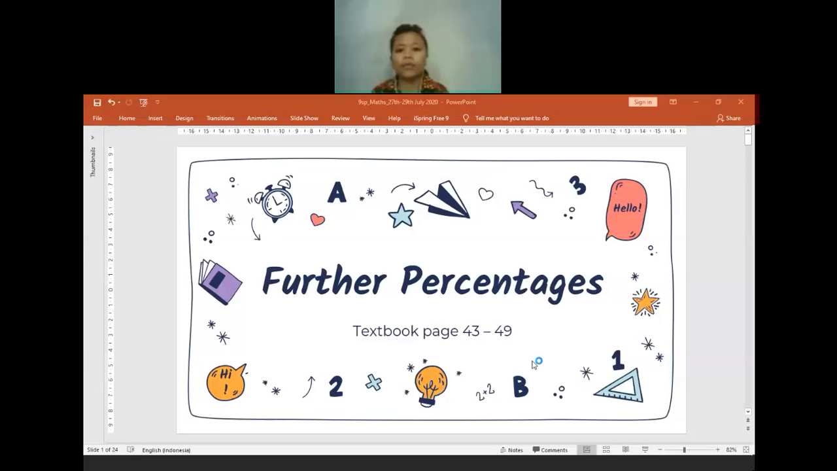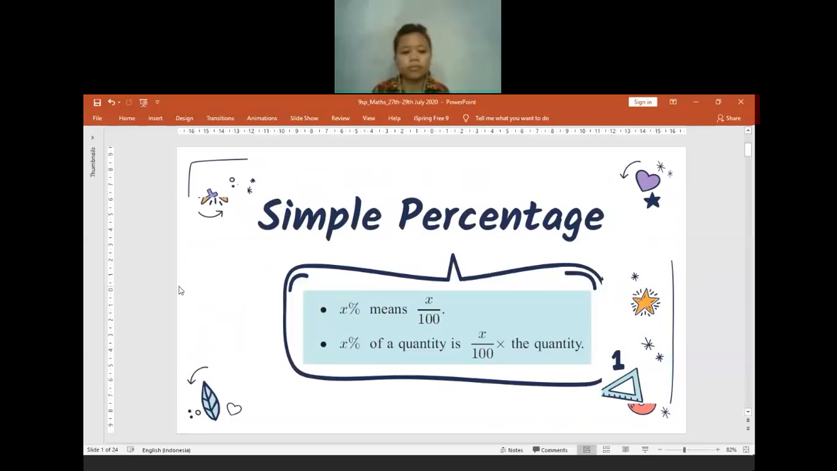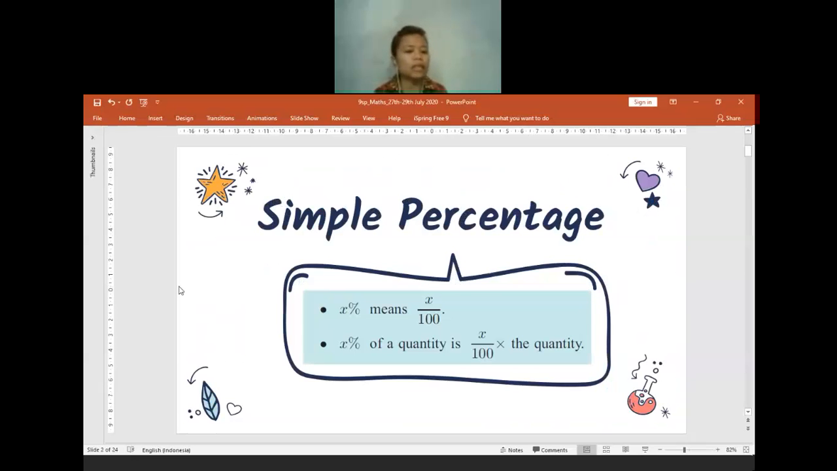You already opened the textbook. Let us discuss the percentage. X% means X by 100, right? All of you already know that X% is always per 100. Just keep it in your mind.